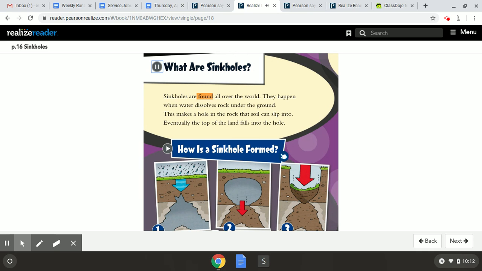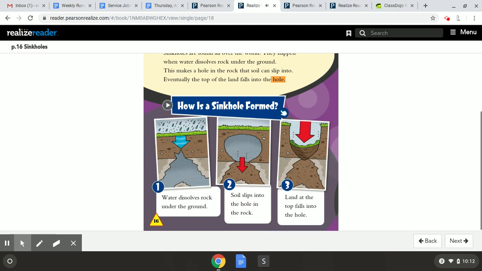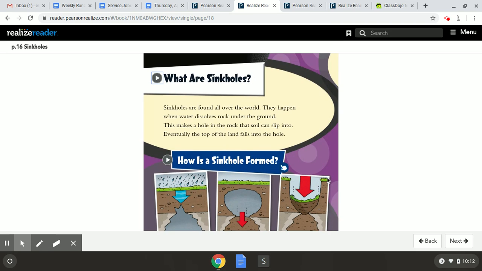Sinkholes are found all over the world. They happen when water dissolves rock under the ground. This makes a hole in the rock that soil can slip into. Eventually, the top of the land falls into the hole. So we know that this page is mainly about sinkholes, or holes that are formed in the ground.